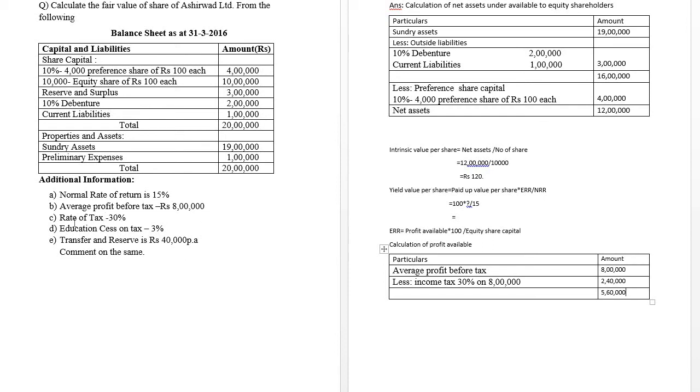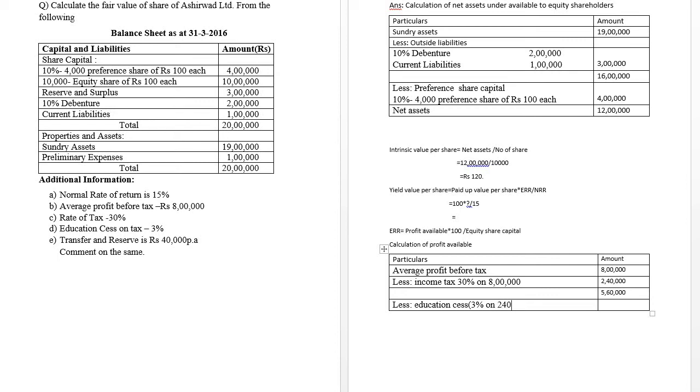But in the given question, an additional part is that educational cess is given, right? Therefore, educational cess has to be removed. It is also an additional burden of tax. The percentage of cess is how much? 3%. Always the cess is calculated on the amount of income tax, not on the profit after tax.